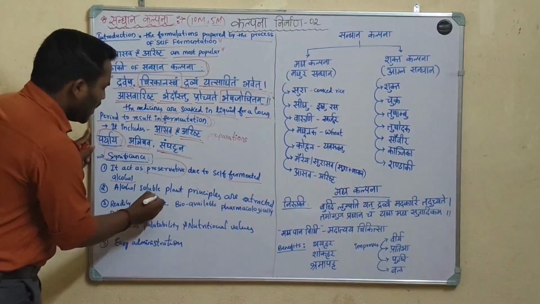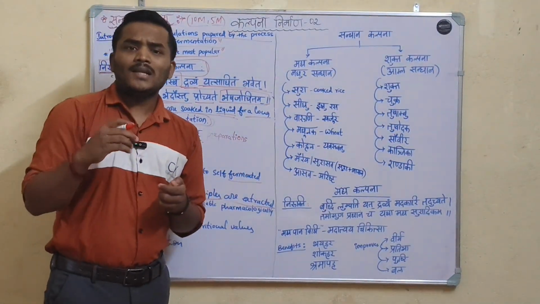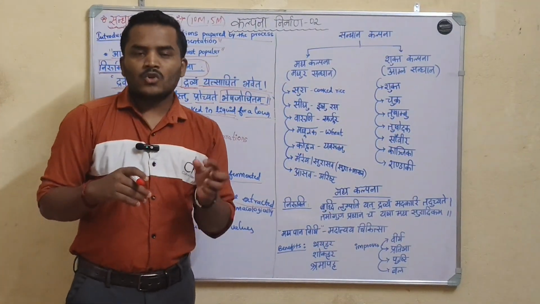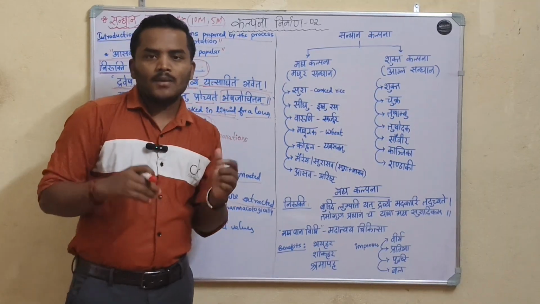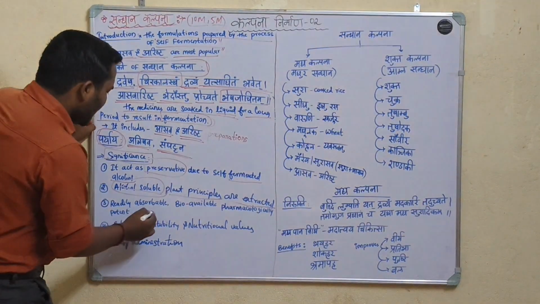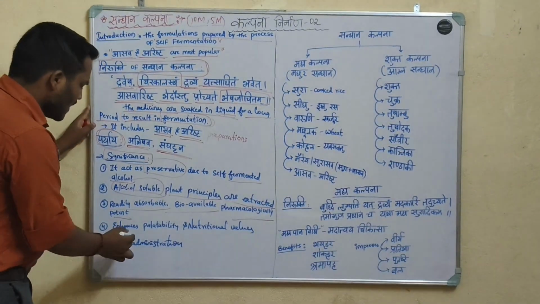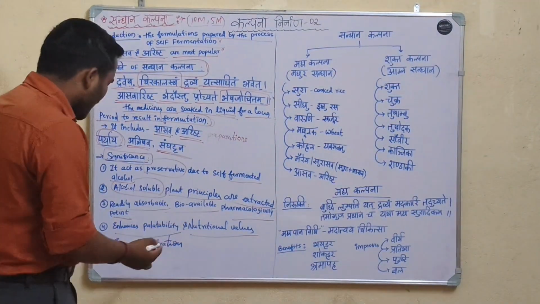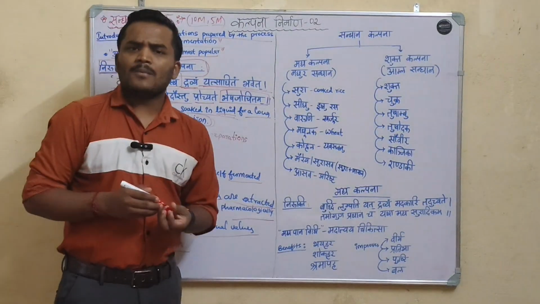Alcohol-soluble plant principles are extracted in Sandhana Kalpana. The active principles that are soluble in alcohol can be extracted by the Sandhana process, fermentation. It gives readily absorbable, bioavailable and pharmacologically potent drugs, enhances palatability and nutritional values of the formulations, and allows easy administration. These are the significance of the Sandhana Kalpana.